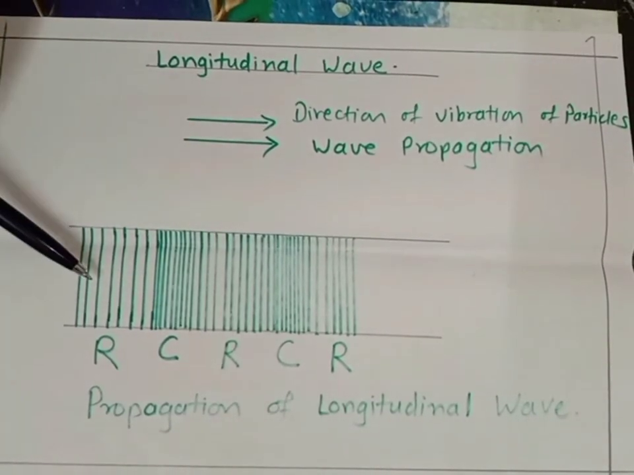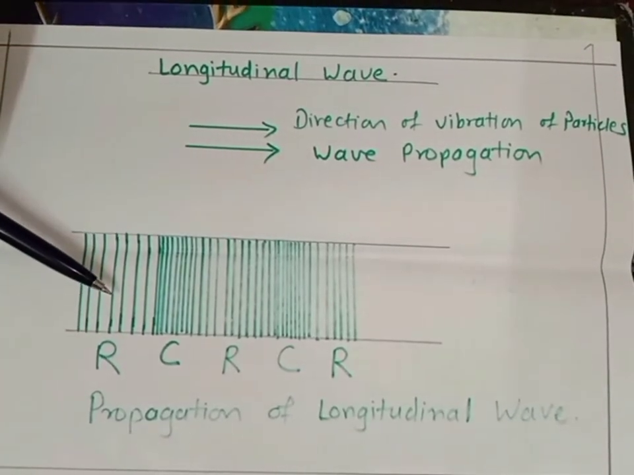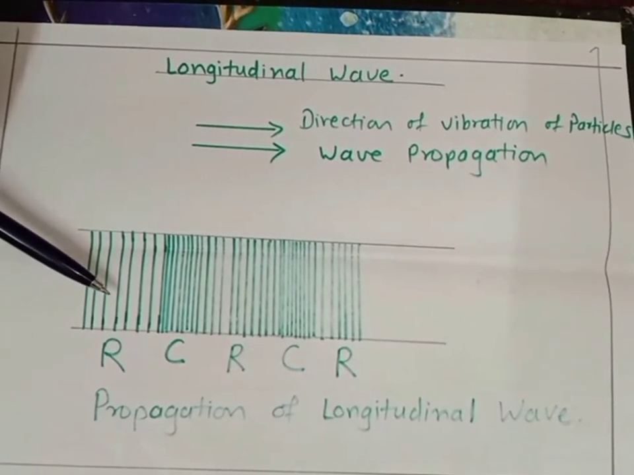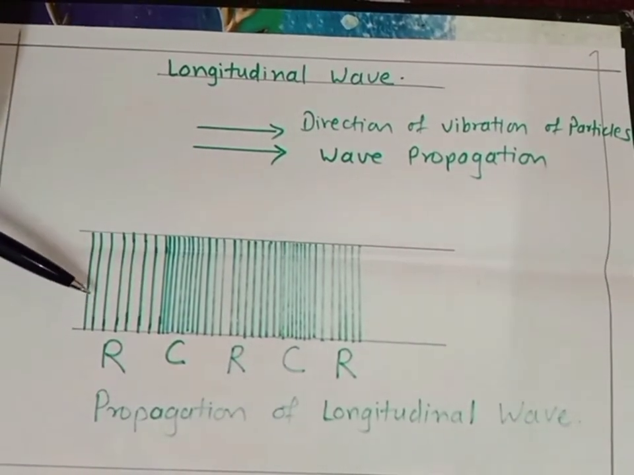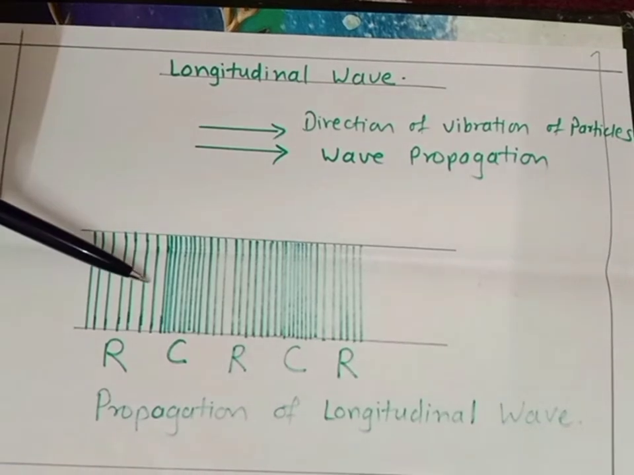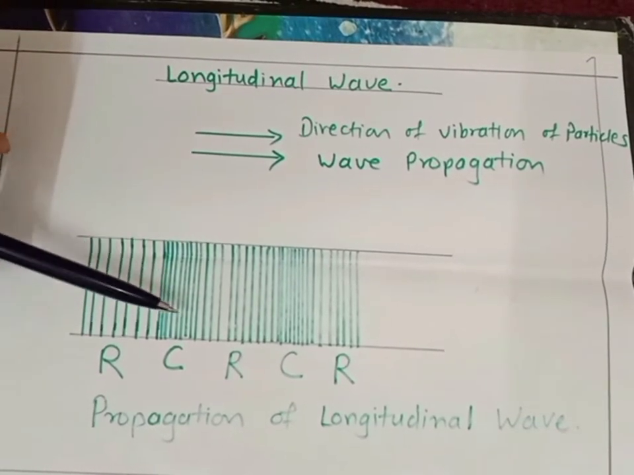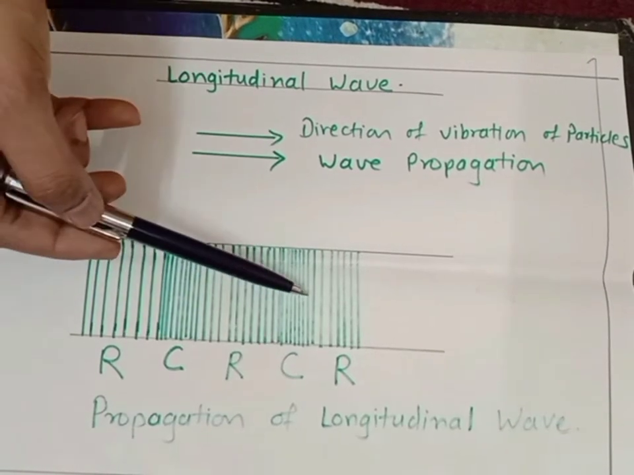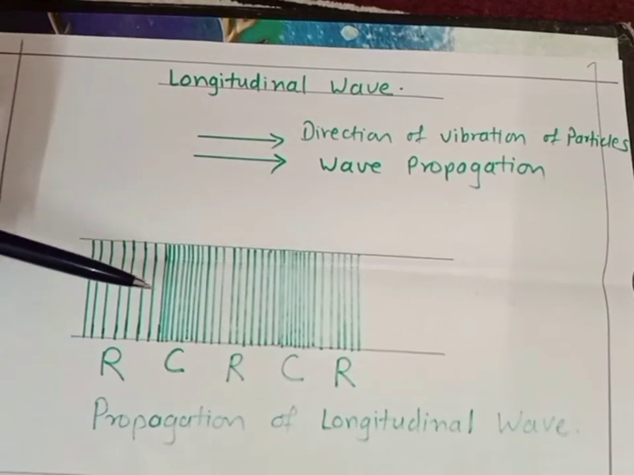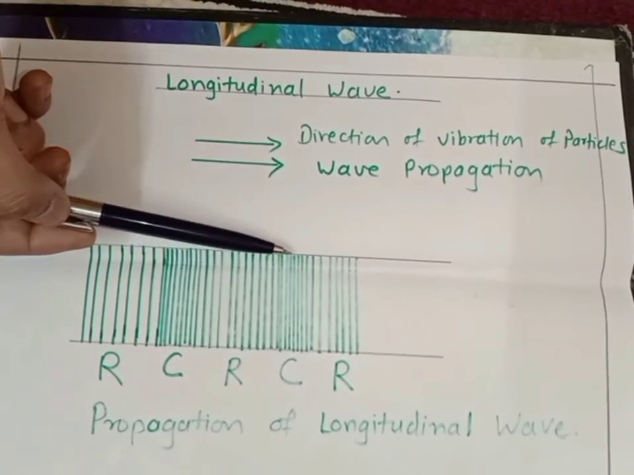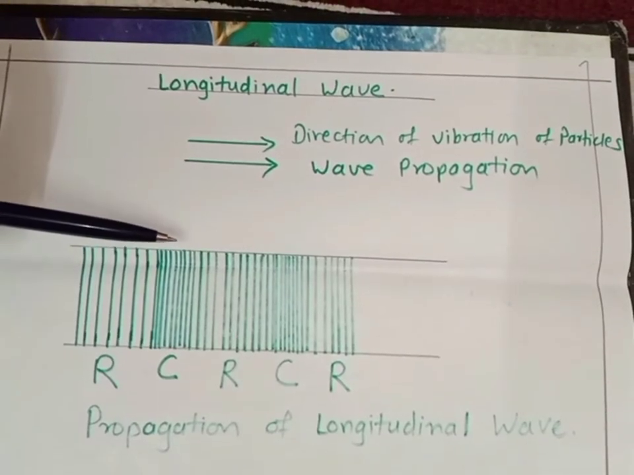When a longitudinal wave travels through a medium, the medium is alternately divided into rarefactions and compressions. As you can observe here, I have placed these lines apart. There is a rarefaction here, and here there is a compression, and these compressions and rarefactions are present in the wave alternately. This is how the longitudinal wave will propagate. Sound is nothing but a longitudinal wave.